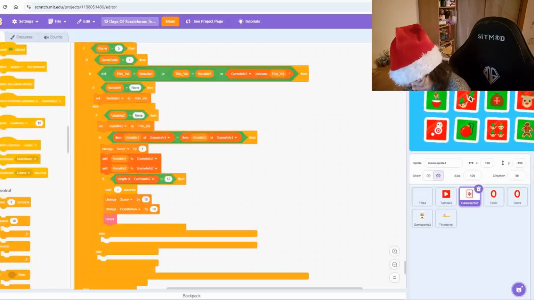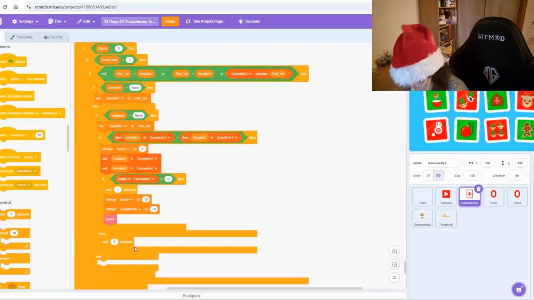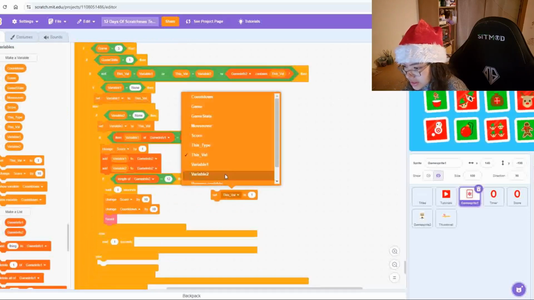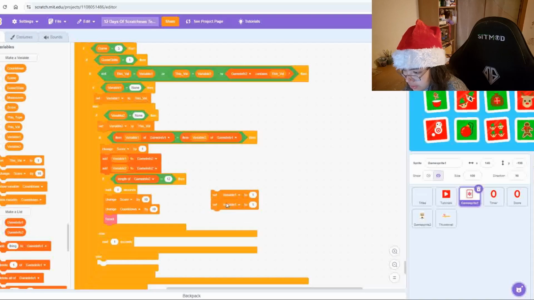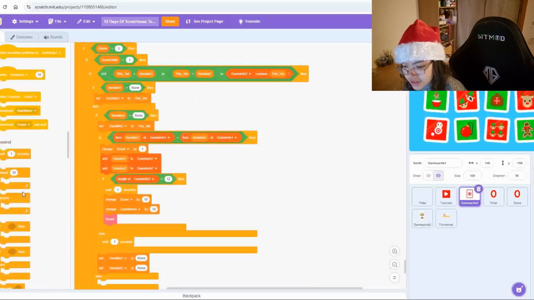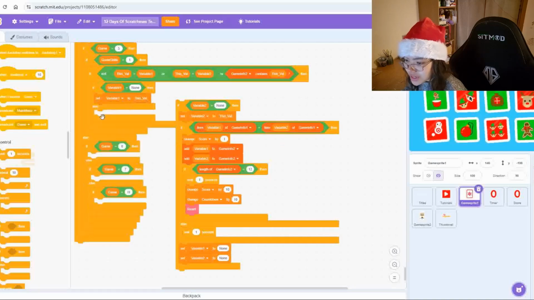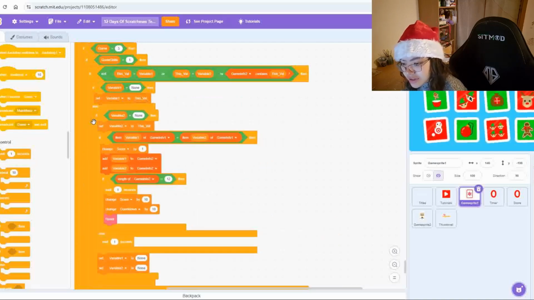In the else portion we want to wait 1 second, then after this loop we want to set variable 1 and variable 2 to be none. And actually we can move this entire section, so the if variable 2 is equal to none, we can actually move this into an if loop instead of an if else loop. We don't actually need anything in the else function of that.